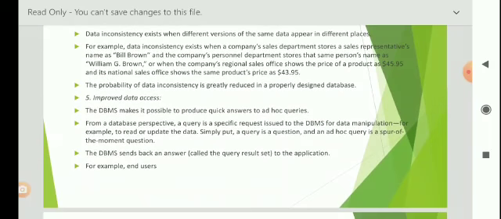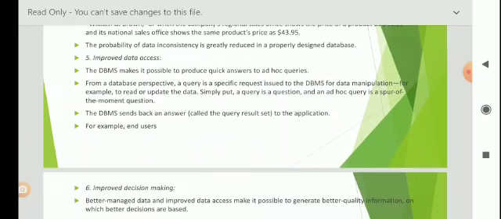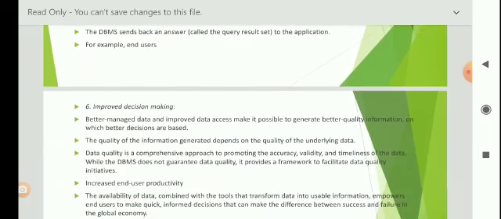Next advantage is improved data access. The database makes it possible to produce quick answers to ad hoc queries. From a database perspective, a query is a specific request issued to the DBMS for data manipulation, for example, to read or update the data. Simply put, a query is a question and an ad hoc query is a spur of the moment question. The DBMS sends back an answer called the query result set to the application, for example, end users.